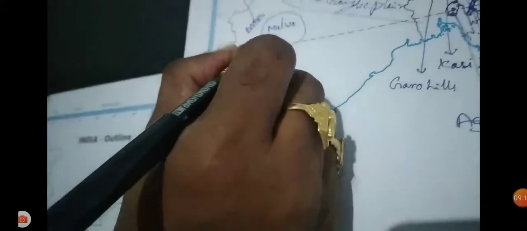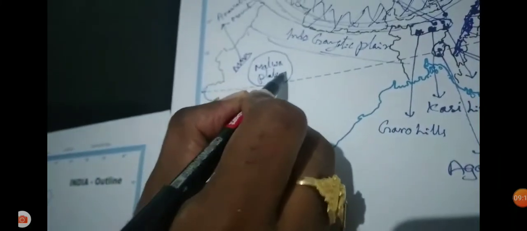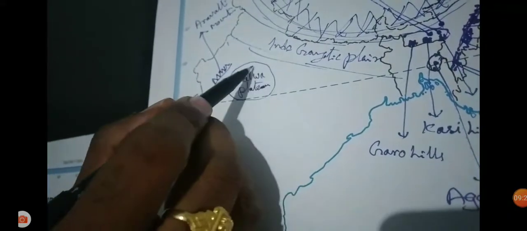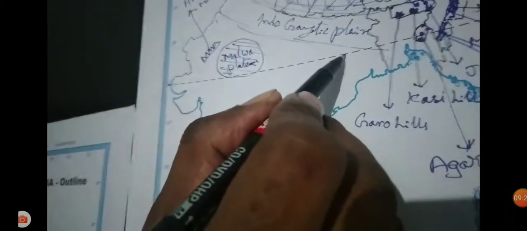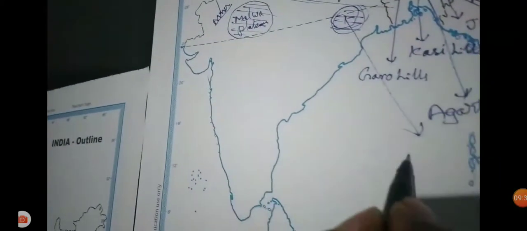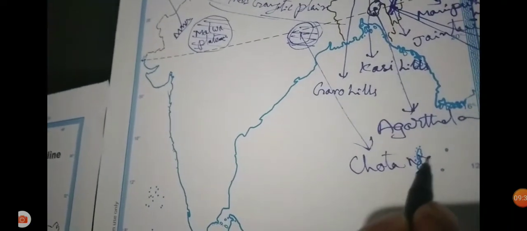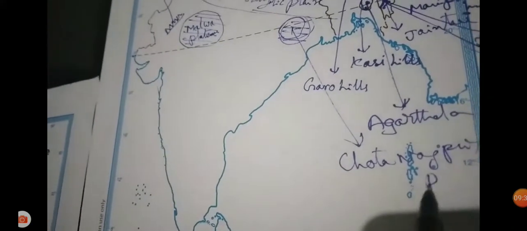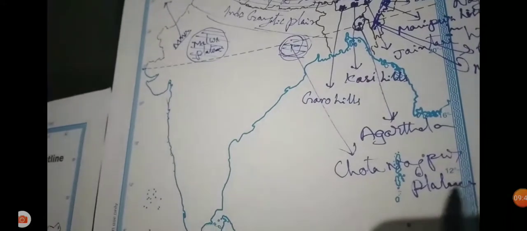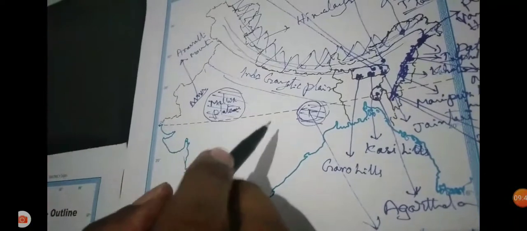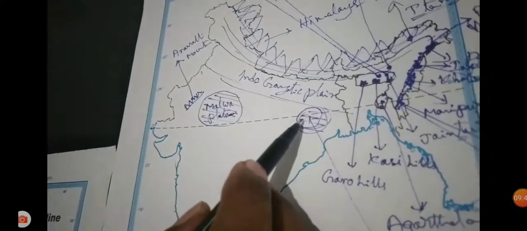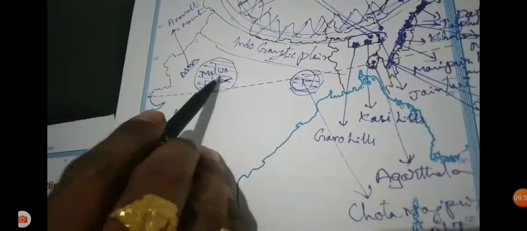Peninsular India is divided into two parts. The Central Highlands: within the Central Highlands, the Malwa Plateau and the Chota Nagpur Plateau come. Rich mineral resources are found in the Chota Nagpur Plateau. These two, Chota Nagpur Plateau and Malwa Plateau, both come under the Central Highlands. From the exam point of view, remember the rich mineral resources found there.